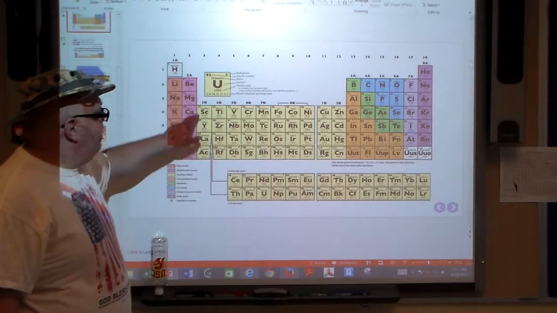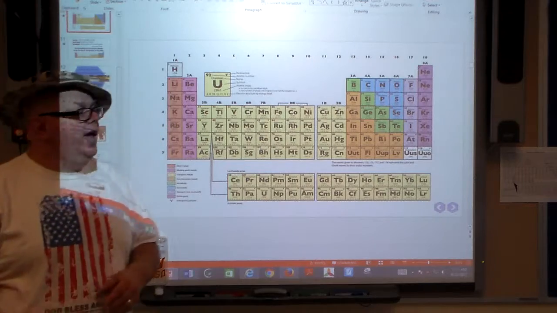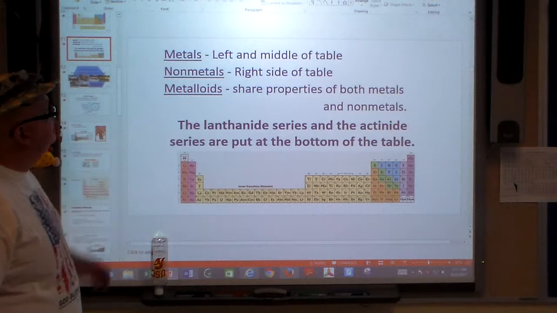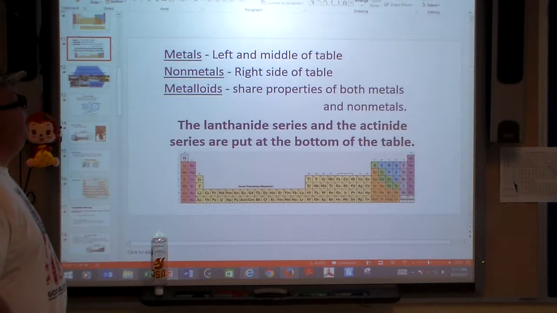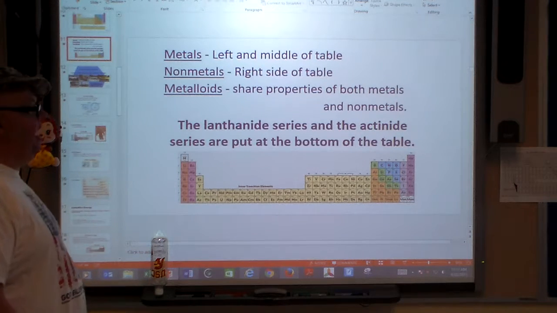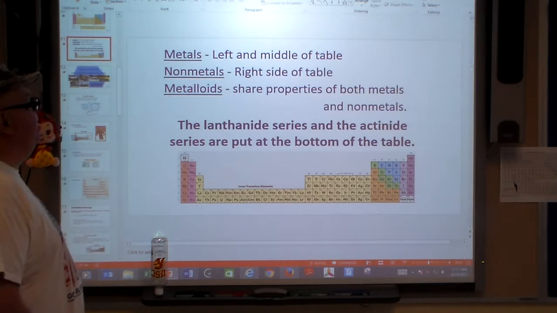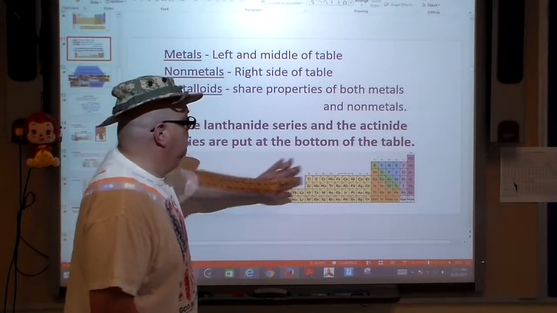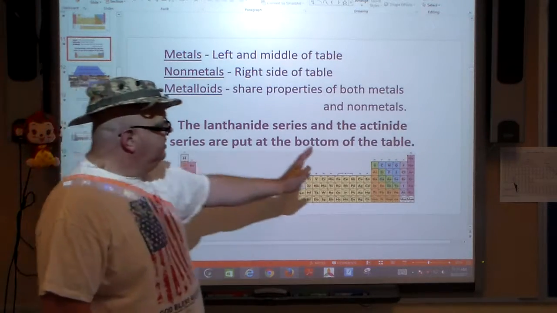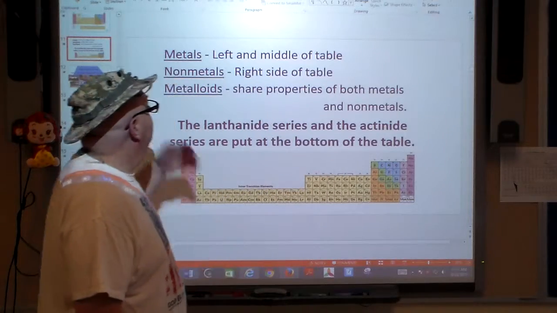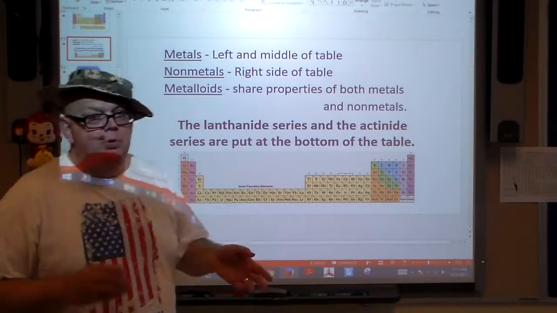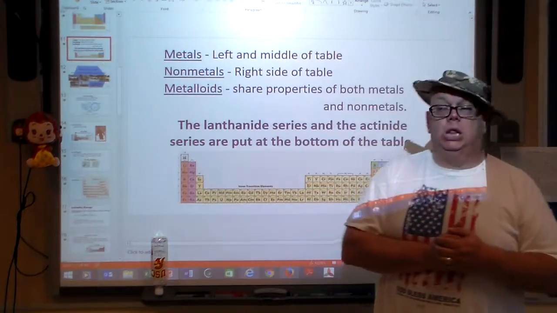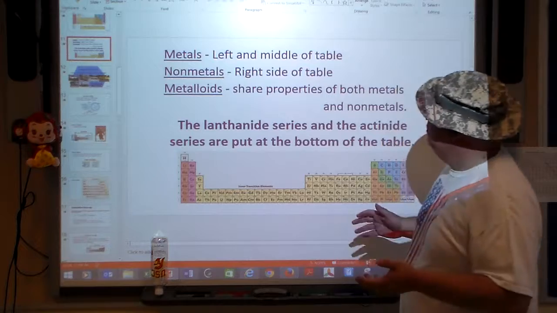The reason they have the different colors is that they belong in certain categories, which we're going to get into in the near future. We can look at metals, nonmetals, and metalloids. Metals are to the left and pretty much the middle of the table. Nonmetals tend to be on the right-hand side. Metalloids share the properties of both metals and nonmetals, so they're bi-characteristic, if you will.